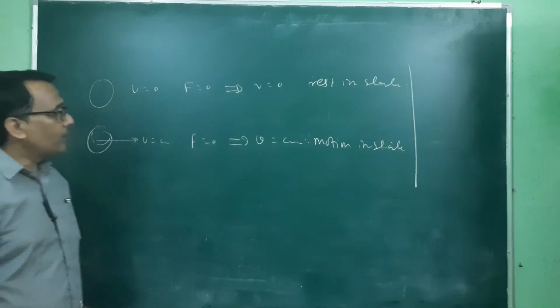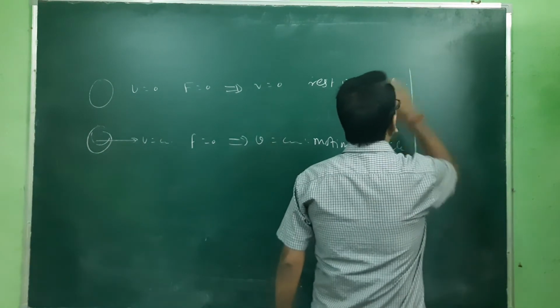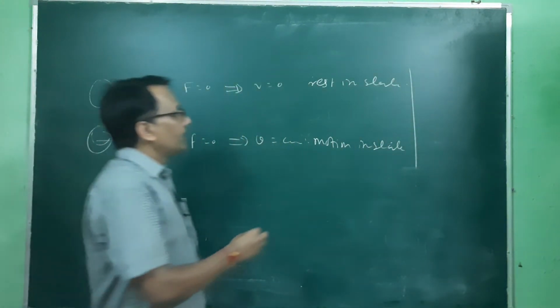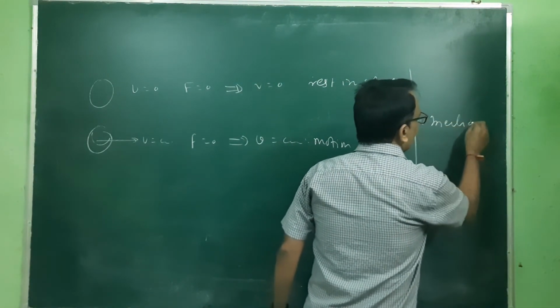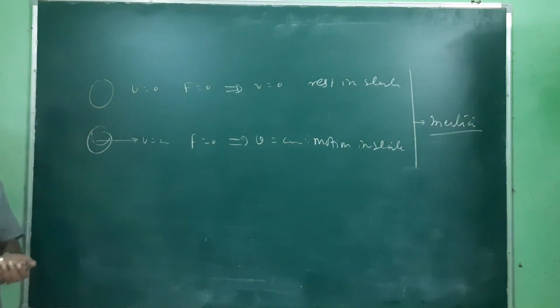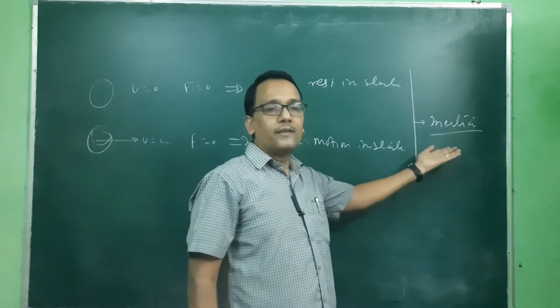By virtue of which this condition results, that inherent property is known as inertia. So in this chapter, another physical property is introduced, that is inertia and the law of inertia.